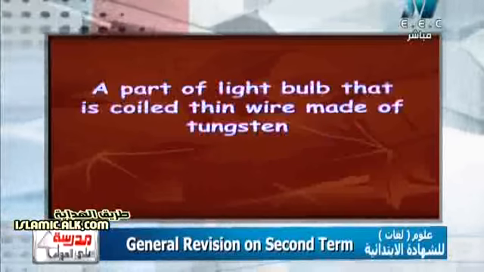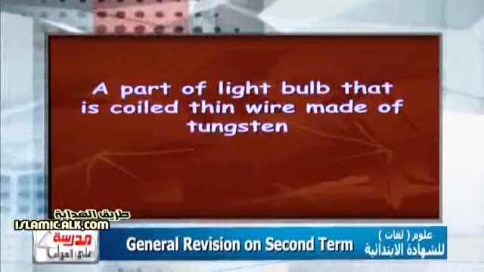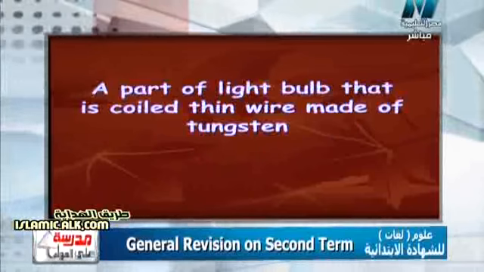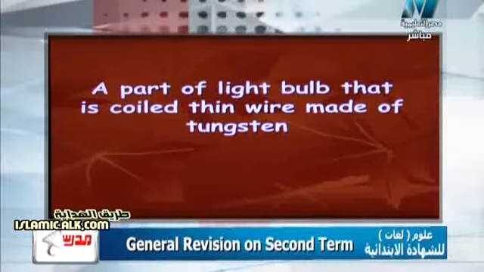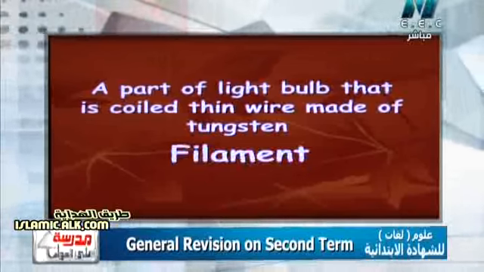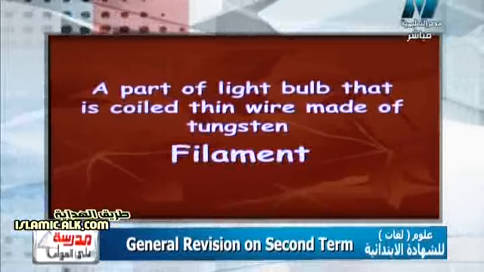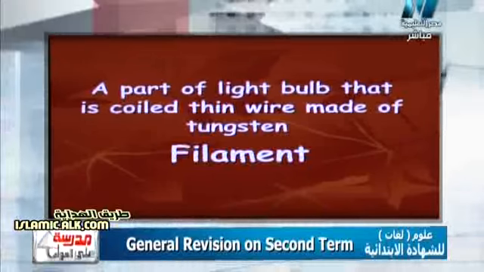Another question. A part of the light bulb that is a coiled thin wire made of tungsten. Surely it will be the filament of tungsten. And we have a common question, especially in all exams.